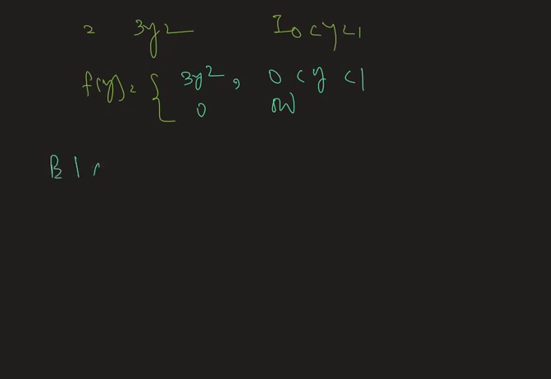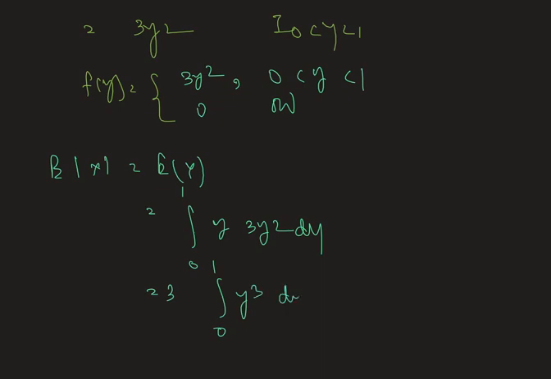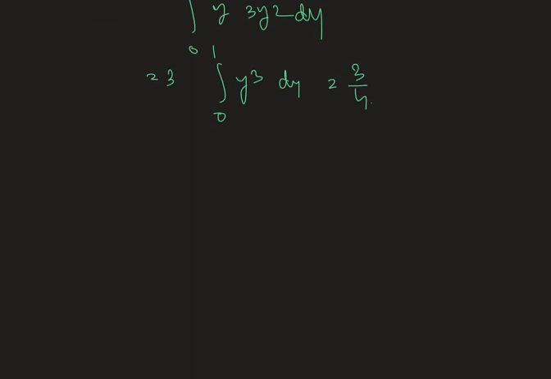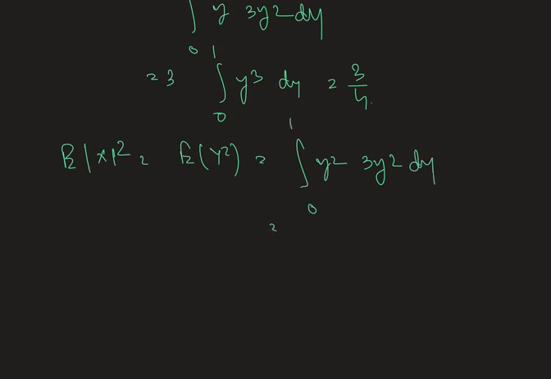Now expectation of modulus of x, which is nothing but expectation of y, which is equals to integral 0 to 1 of y times 3y square dy. This results in 3 multiplied by integration y cube dy, which results in 3 by 4. Now expectation of modulus of x square, which is nothing but expectation of y square, results in integral 0 to 1 of y square times 3y square dy, that is 3 by 5.